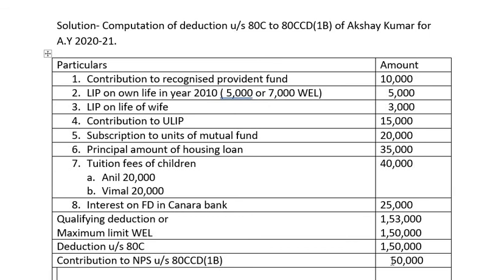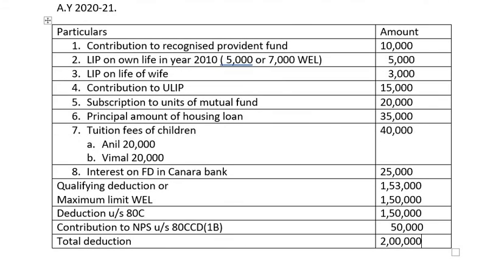Now total deduction is 1,50,000 under section 80C, including contribution under section 80CCD subsection 1B of 50,000. The total deduction comes to rupees 2 lakh. I hope you have understood this sum. This appeared in the question paper in the year 2015 for 15 marks under section C.